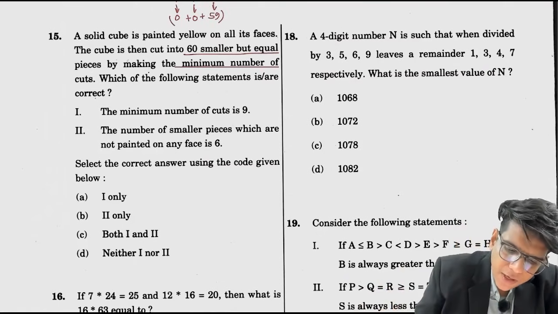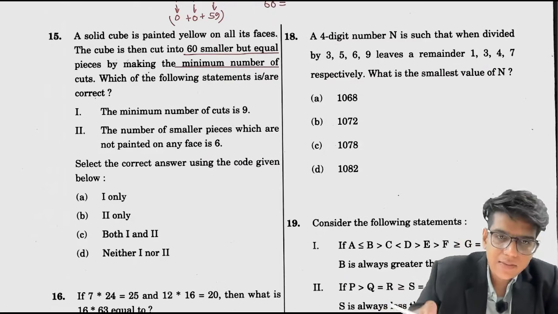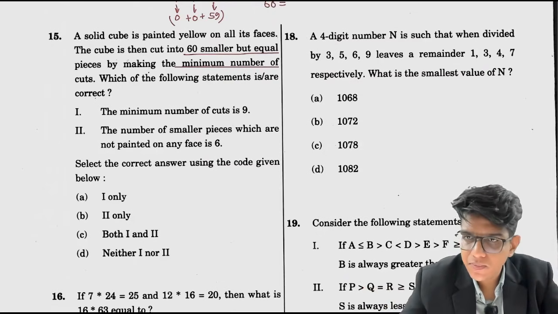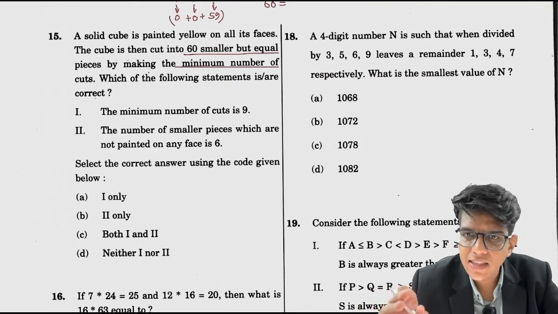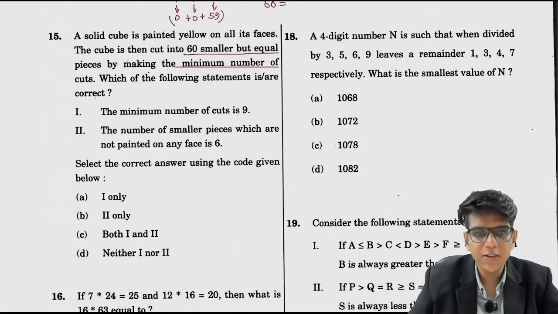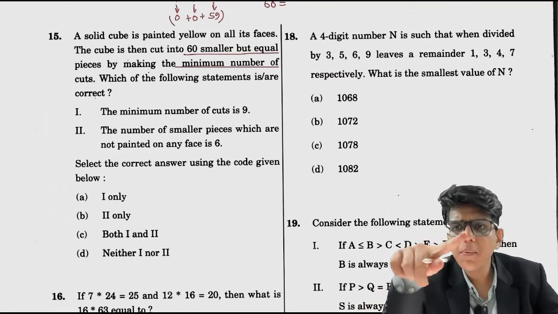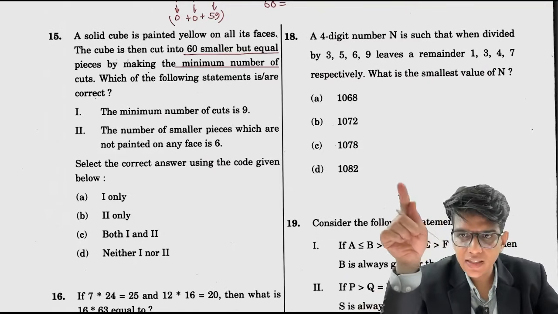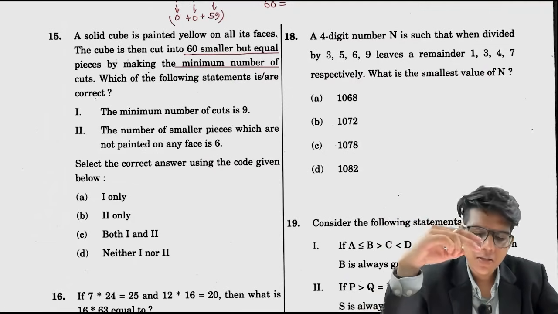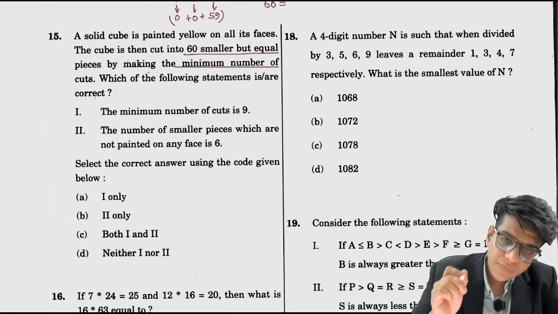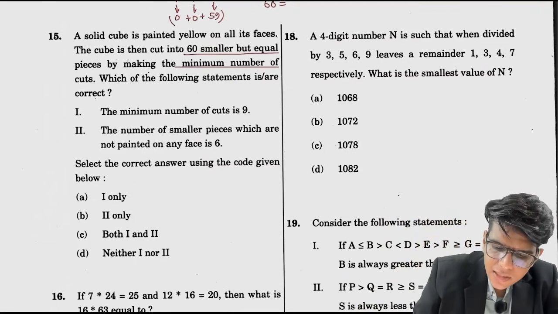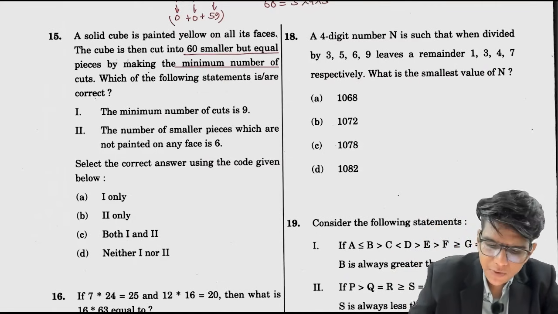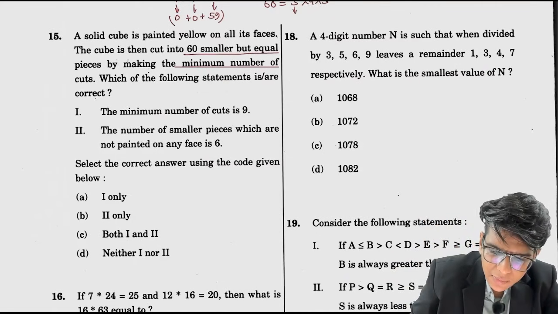You want to make 60 pieces by making the minimum number of cuts. तो मिनिमम नंबर ऑफ कट के लिए you have to make 60 by multiplying three values, matlab what are these three values? The number of pieces on each edge where three edges are intersecting. I can make 60 pieces by 3 into 4 into 5. This will give me the minimum number of cuts to make three pieces on edges 2, 3 and 4. How many cuts are there?